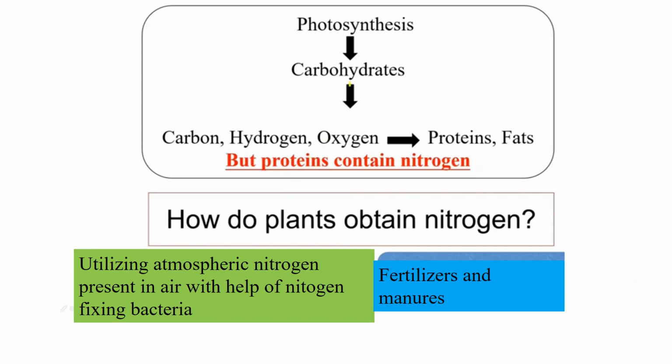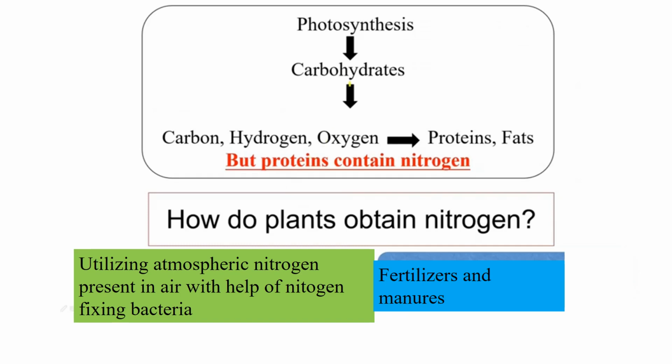Protein contains nitrogen. As you know, almost 78% of our atmosphere is nitrogen, and plants need nitrogen for their growth. Without nitrogen, their growth is not possible properly. So how do they obtain nitrogen? Plants are not capable of taking nitrogen from the air directly.